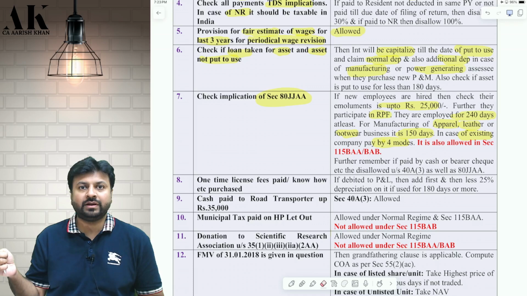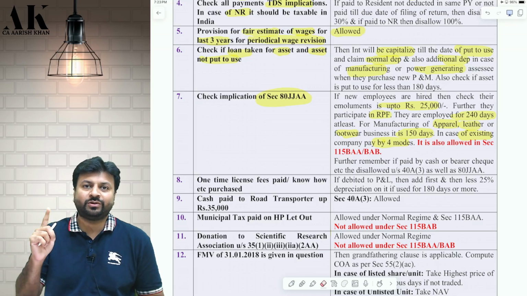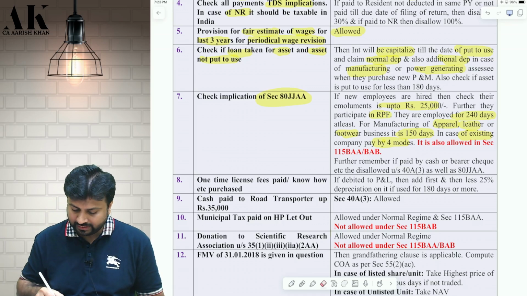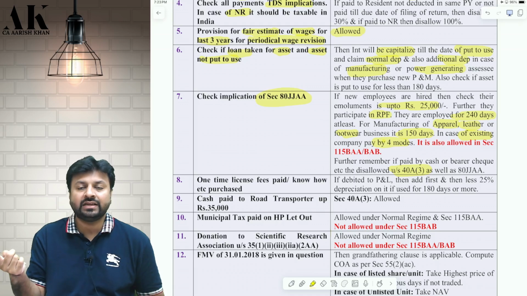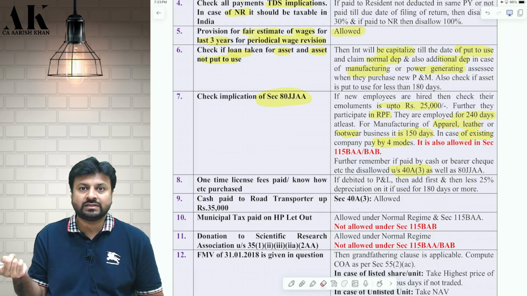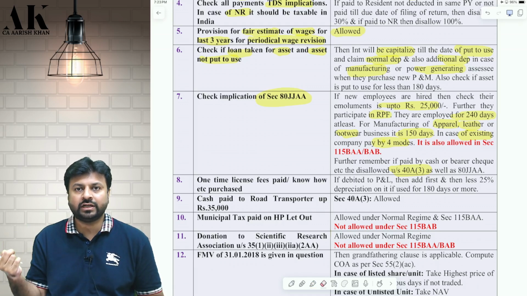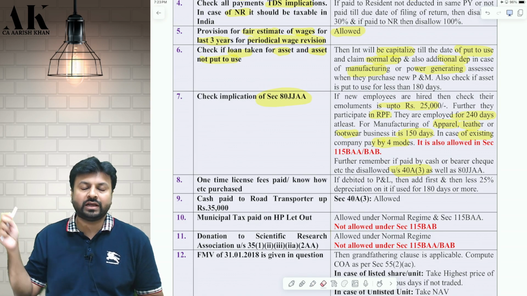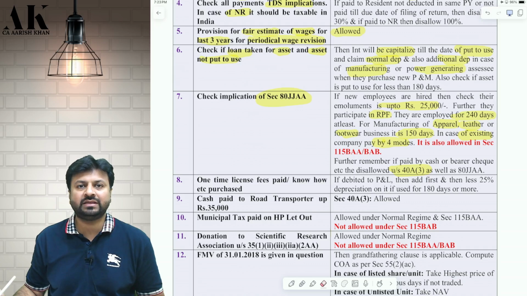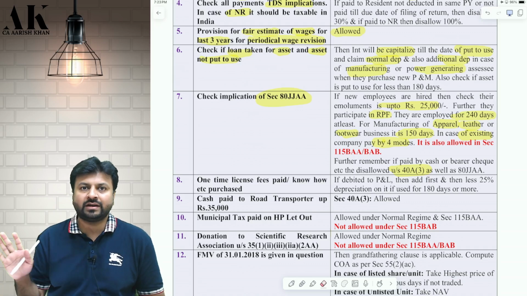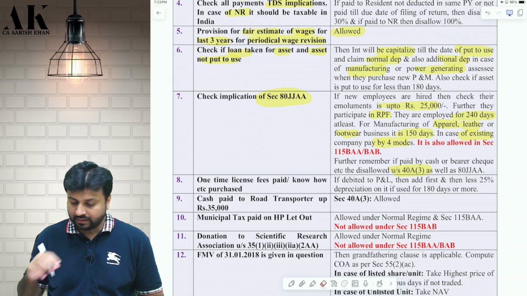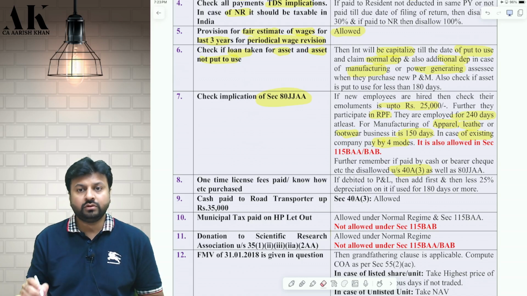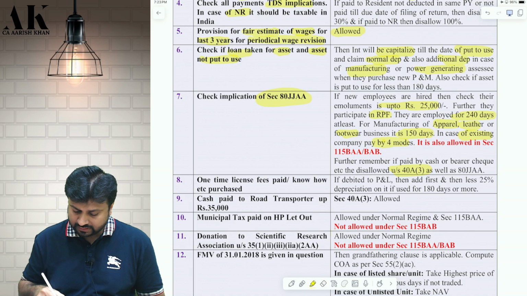But when you make the payment in cash, in case of new business, you need to always check the provisions of 40A3. Because if you are paying more than 10,000 rupees to a person in a day, in case of new business, because cash is allowed, you would get the deduction under 80JJAA, but you will not get the deduction under 40A3 PGBP. So it is better that you always pay by account payee cheque, account payee draft, ECS and other electronic mode.